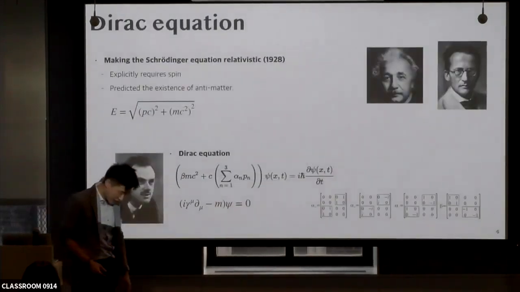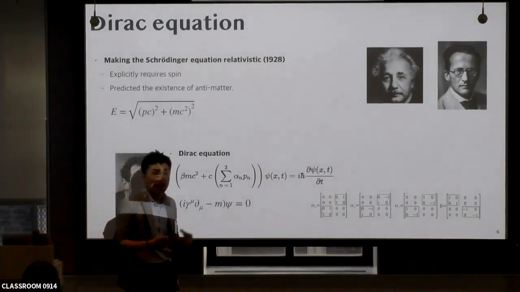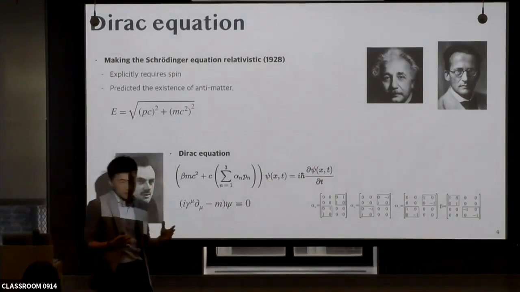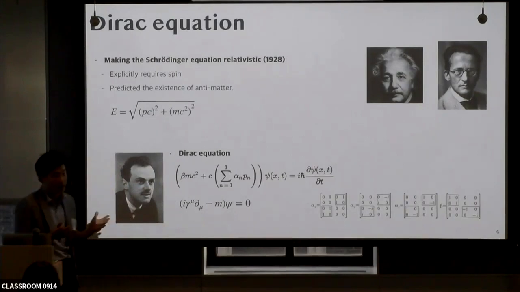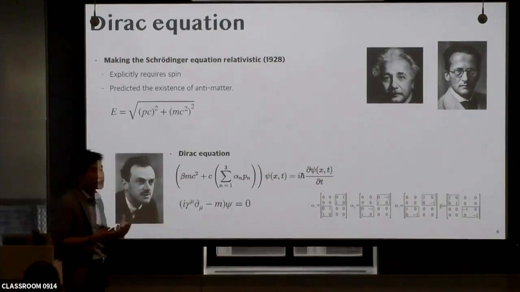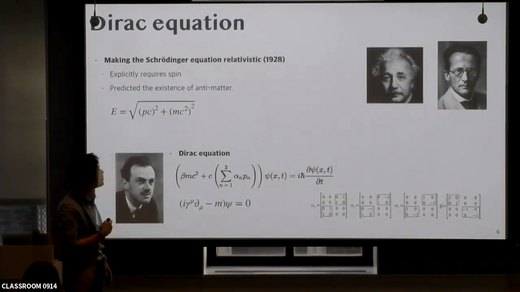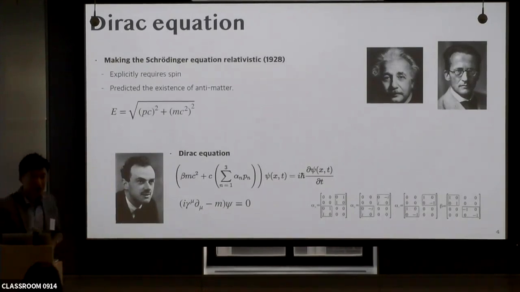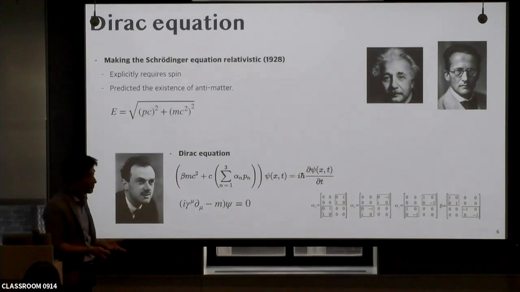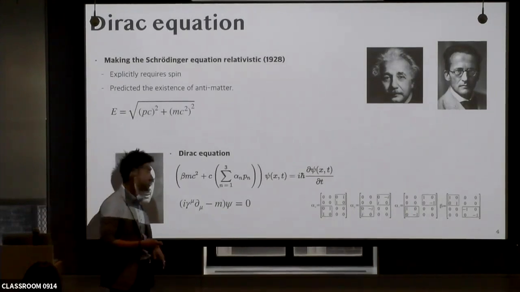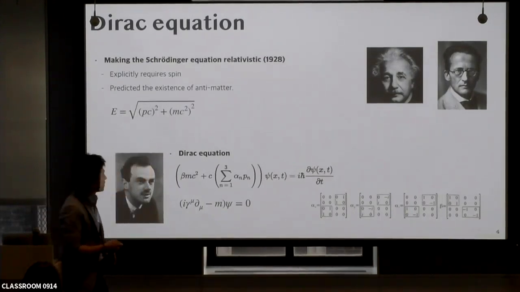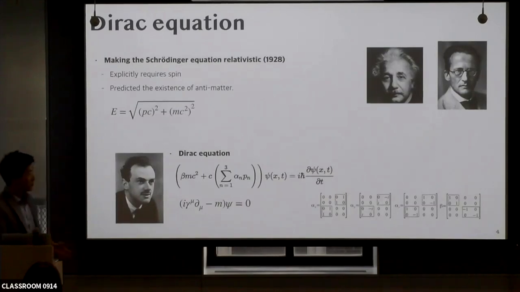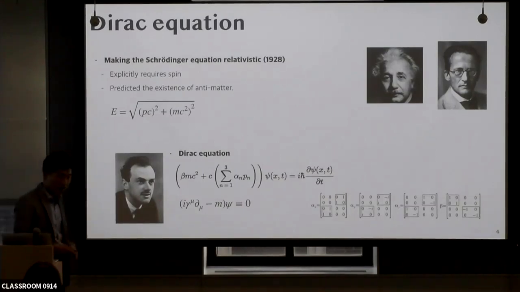But afterward, Dirac tried to combine the Schrödinger equation and relativistic theory. So basically, he wanted to use the relativistic energy to solve this equation. And then he introduced the matrices, the so-called gamma or Dirac matrices, which consist of Pauli matrices. And then he got the relativistic Schrödinger equation, the so-called Dirac equation.